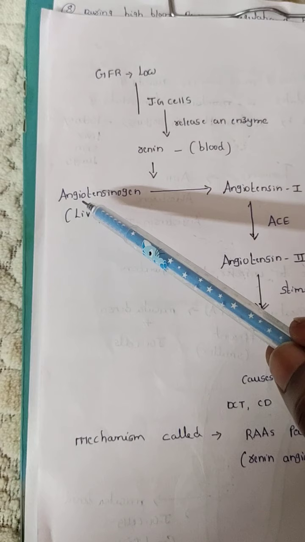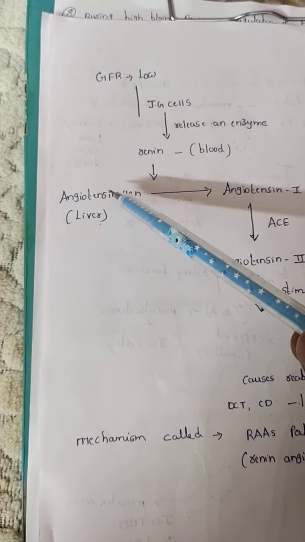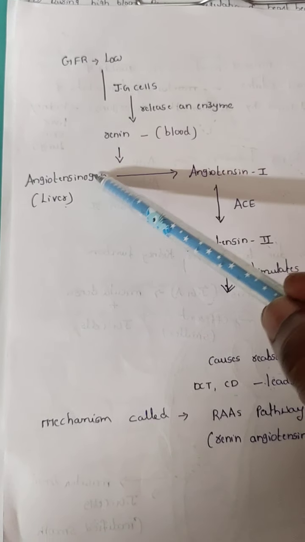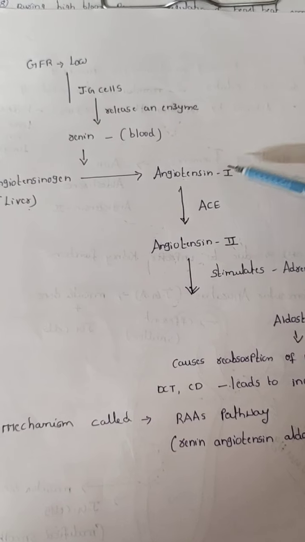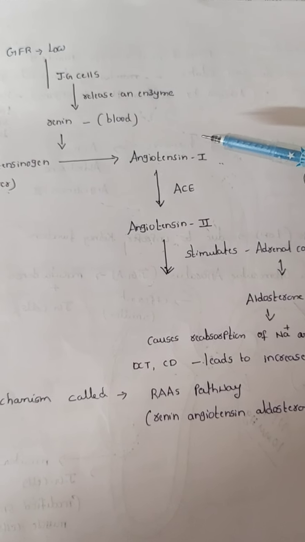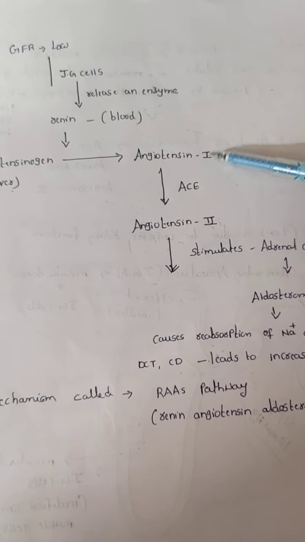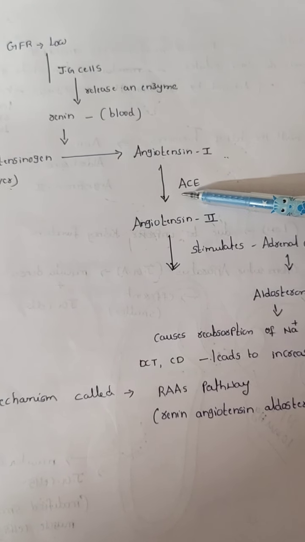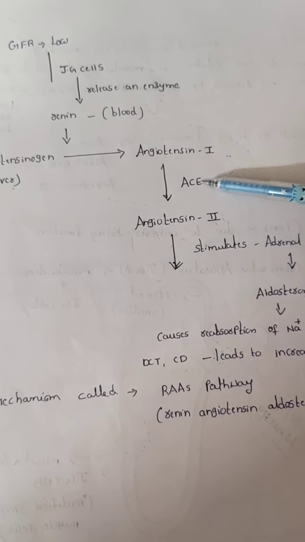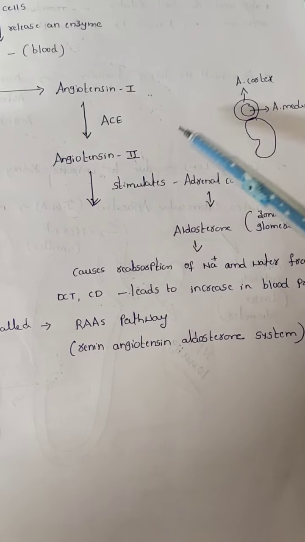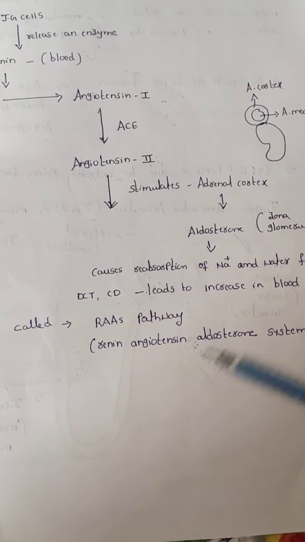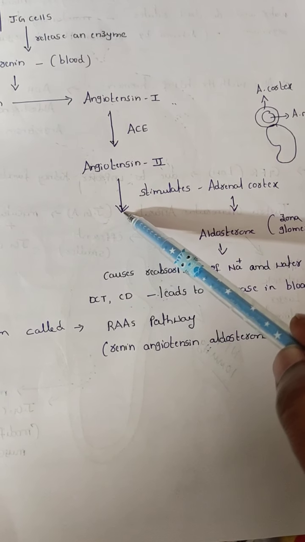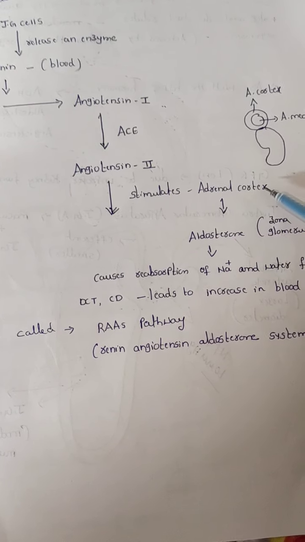In blood circulation, it enters the liver. In the liver, there is angiotensinogen. This angiotensinogen, in the presence of renin, is converted to angiotensin 1. Now, this angiotensin 1 is converted to angiotensin 2 by angiotensin converting enzyme. Now this angiotensin 2, through blood circulation, can stimulate the adrenal cortex.